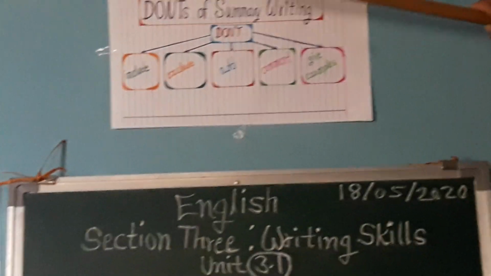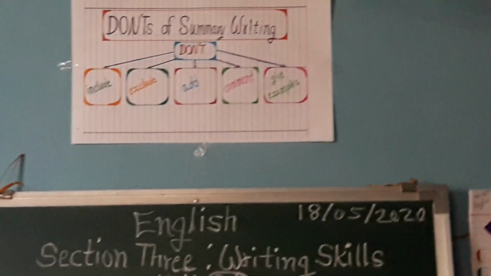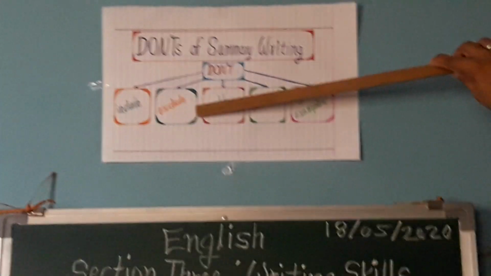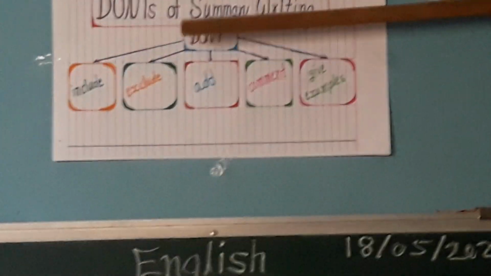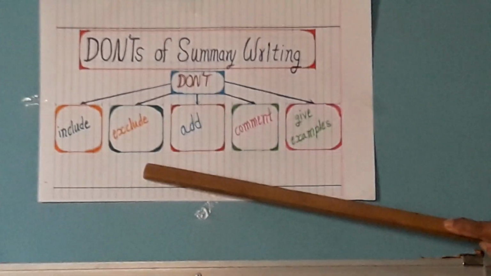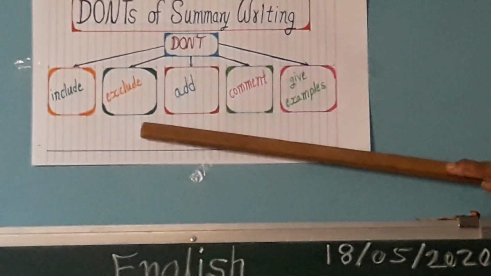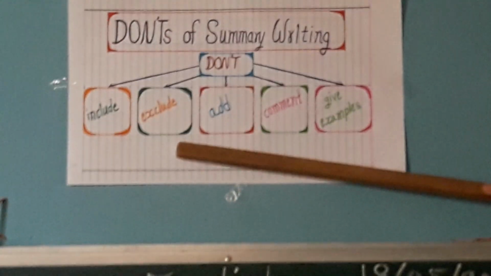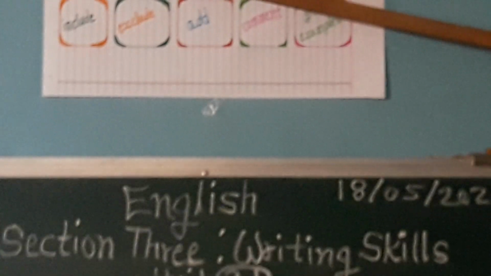You should not include your own ideas in that summary. Your own opinions are not allowed. Exclude. Whatever the writer has shown you in that passage, you should not discard it or remove it from the passage. Then add, means don't add.